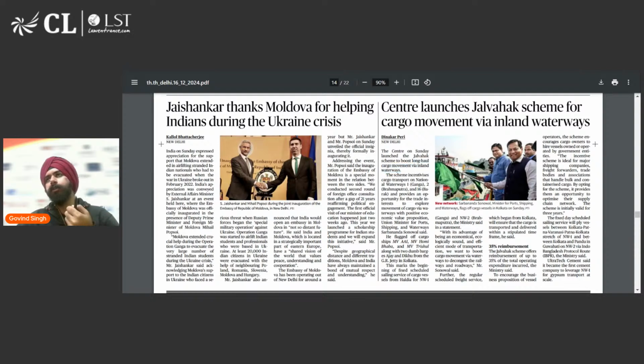Inland waterways का मतलब क्या होता है? देखो waterways जब आप मोस्टली बोलते हो कि waterways से transportation हो रहा है, so you mean seas है ना, seas and oceans, but inland waterways means कि India की rivers के through cargo is being moved. So for example, across the banks of river Ganga, they are making that sort of a network that goods can be transported not just through your air network, rail network and road network, but also through your वाटर नेटवर्क.